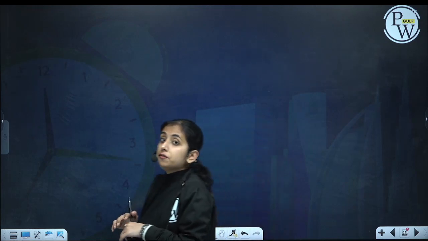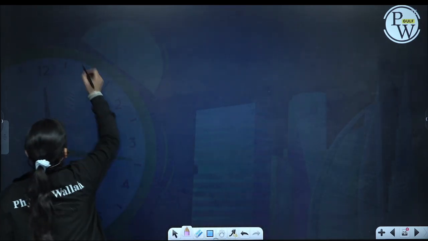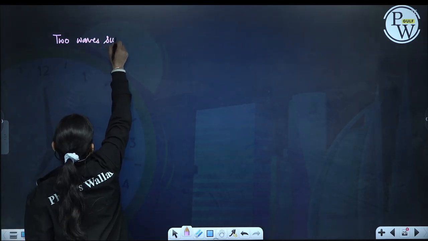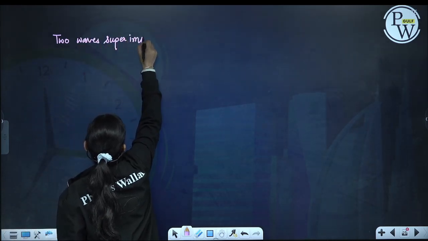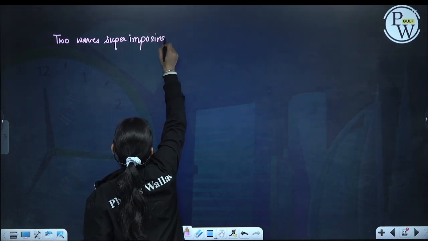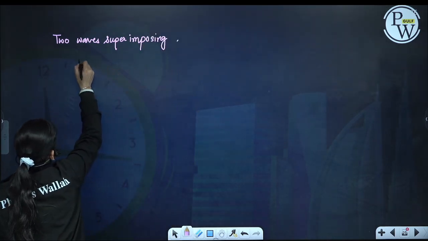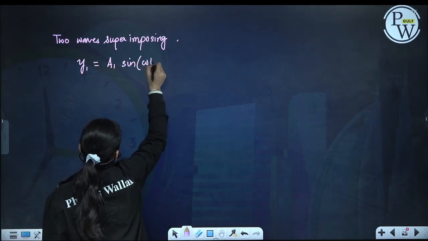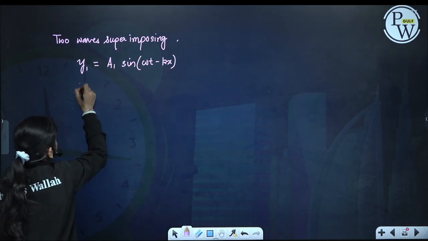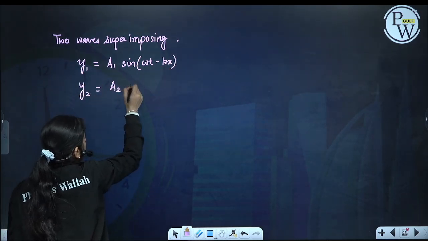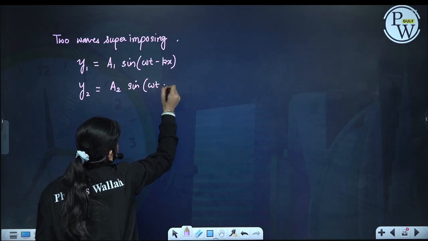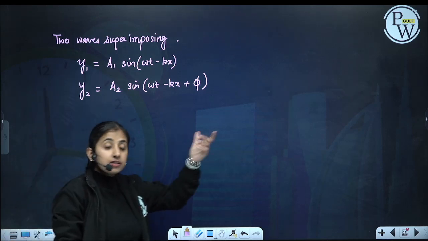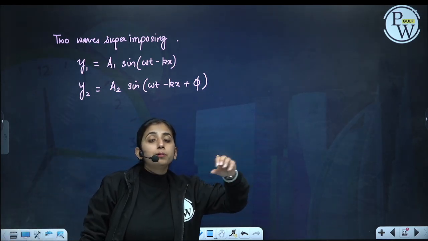Now see, if I have two coherent waves, two waves superimposing on each other, y1 is equal to a1 sine of omega t minus kx, and y2 is equal to a2 sine of omega t minus kx plus phi, because this wave has traveled some other extra distance, it will reach the point P with a phase difference.